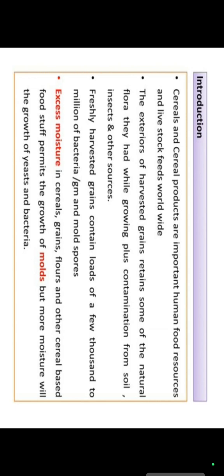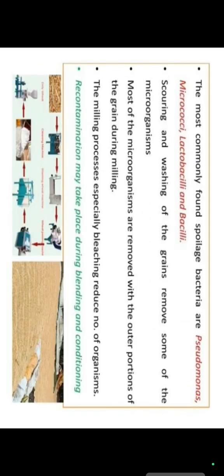So for preservation, what we do is remove the excess moisture in the cereal, grain, flours and other things, and preserve our food as a dry product. Due to the drying process, the microorganisms cannot grow on this, so we can avoid the spoilage and contamination of the food. Okay. First we will study the main microbial flora of fresh food.